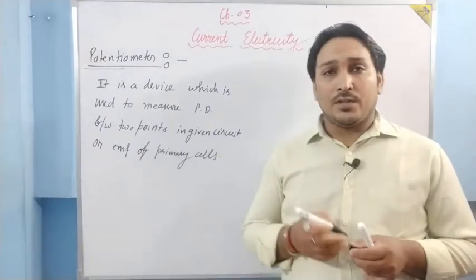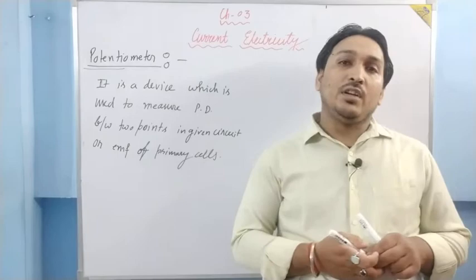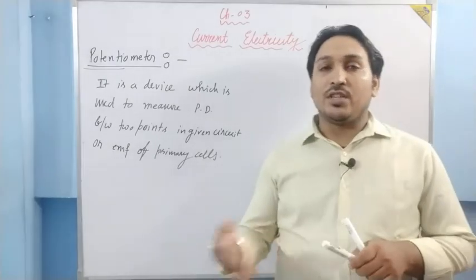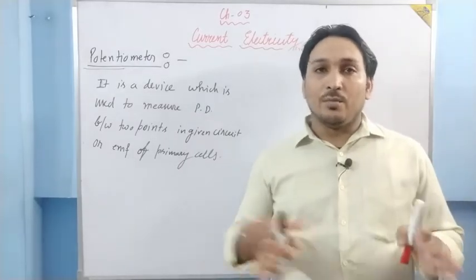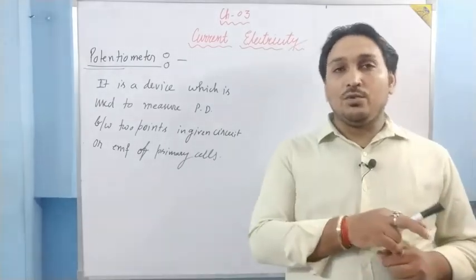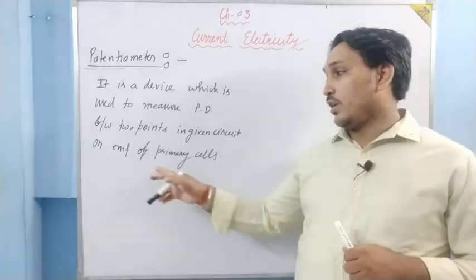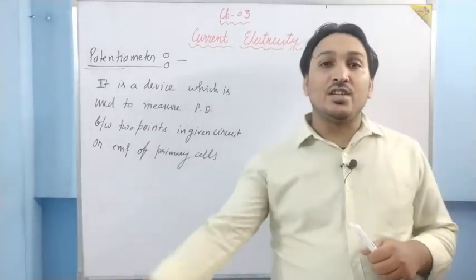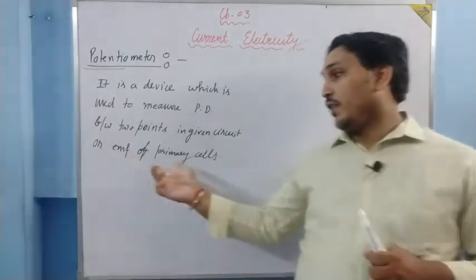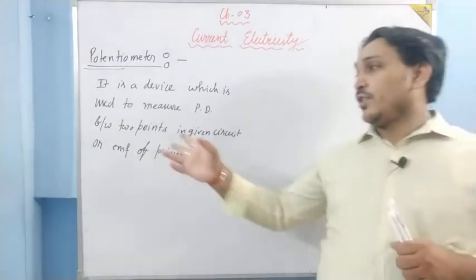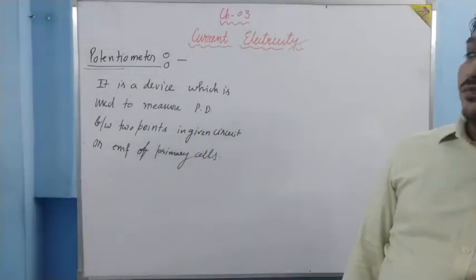What is EMF? We have studied earlier. What is a primary cell? Primary cells are those which can be recharged and used. The battery, which is a combination of cells, which is used in our inverters, is called a primary cell because it can be recharged to reuse. So the EMF of that primary cell, or the potential difference between 2 points of a given circuit, we can measure by the potentiometer.